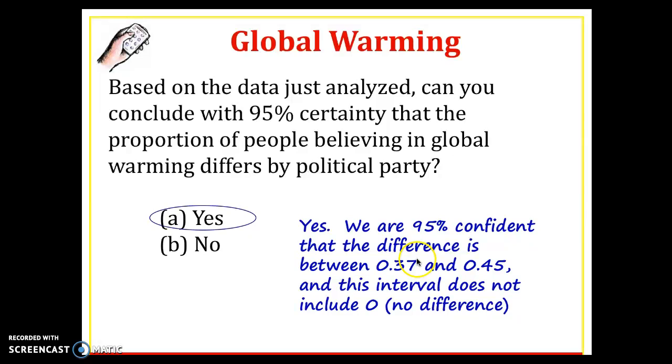If your confidence interval for a difference of means or a difference of proportions does contain zero, say it goes from minus 0.2 to plus 0.3, that would mean there is no evidence of a difference between the two groups. But since 37 is fairly far away from zero, the confidence interval does not contain zero, so we could say there does seem to be a difference with 95% confidence.